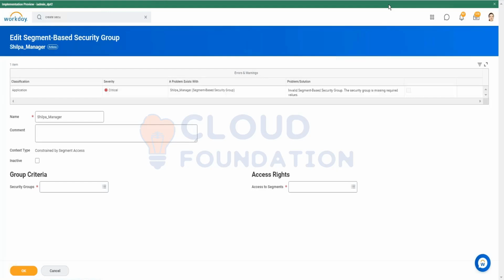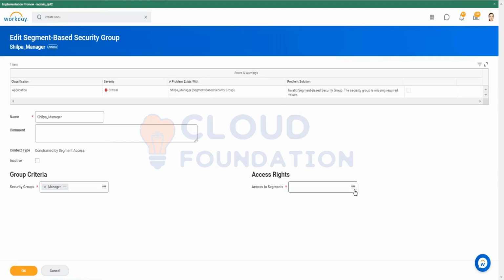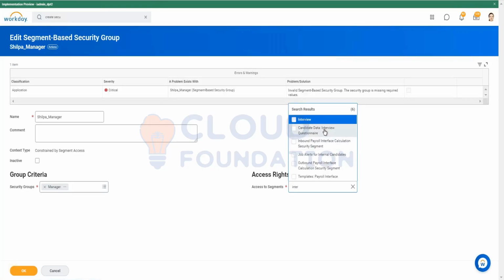Over here, the demand was all the managers, so the security group will be manager. And it will have access to the questionnaires which are involved in interview. So we'll search for interview. So this is the segment which includes all the questionnaires.